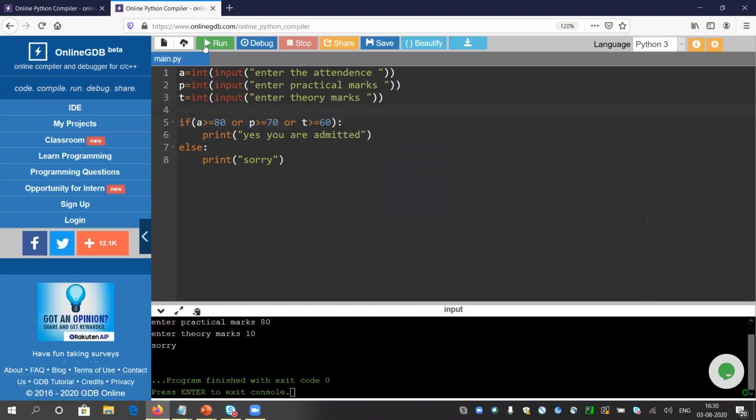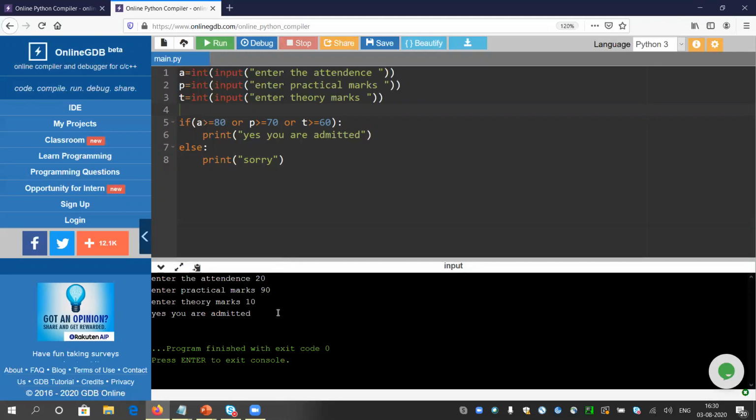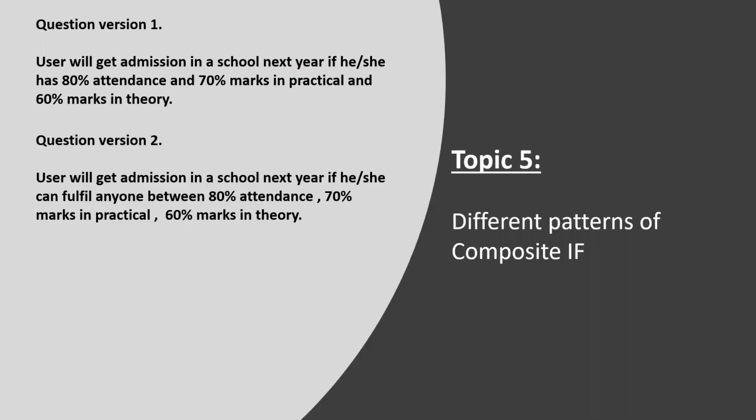Okay, so let me check the program now. Suppose I have poor attendance, like 20% only. Practical marks, I have good marks in practical, 90, and theoretical marks like 10 only. So in this school, I will get admitted because they are looking for only one criteria. So I am able to satisfy the same, and they will take the admission. Yes, you are admitted. Very good.